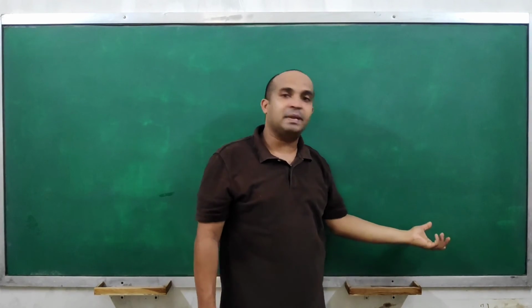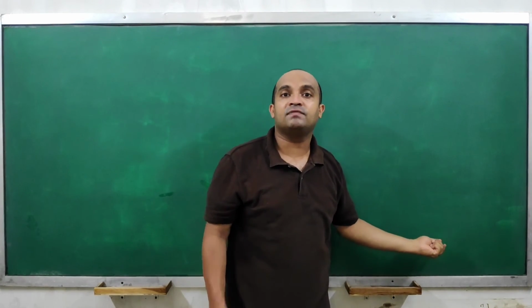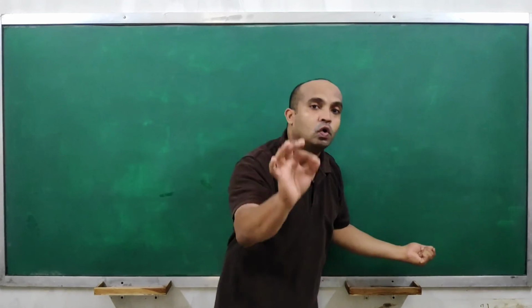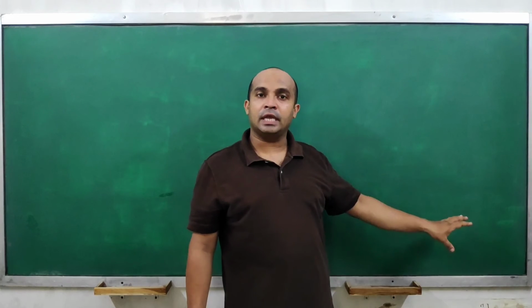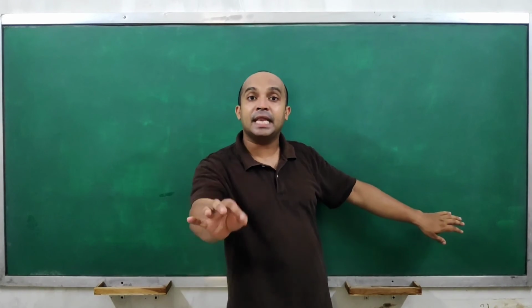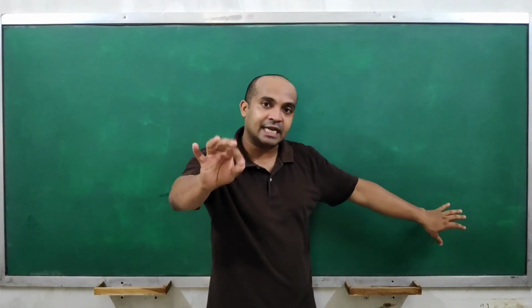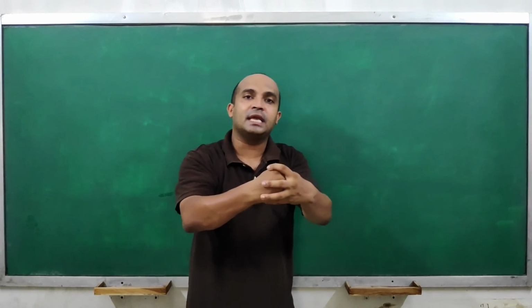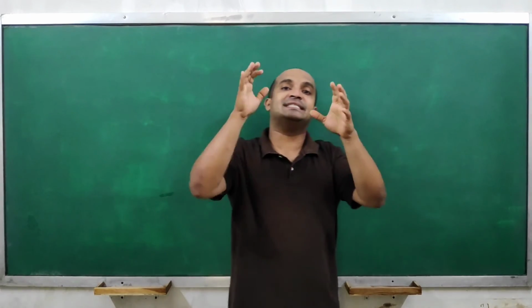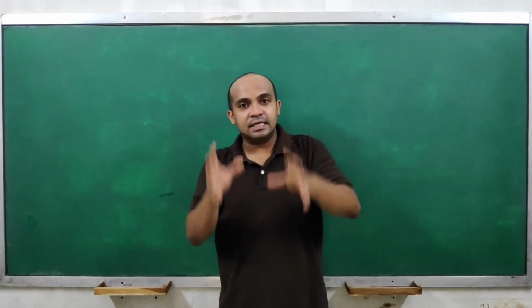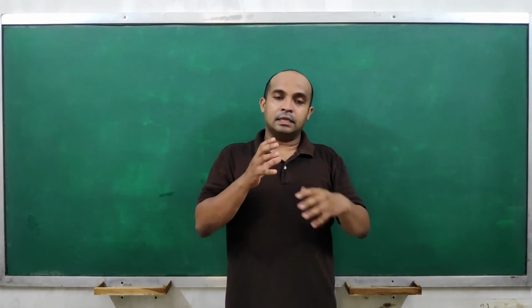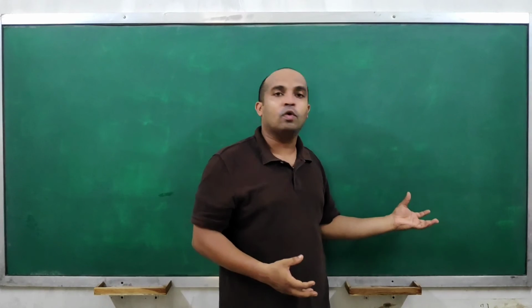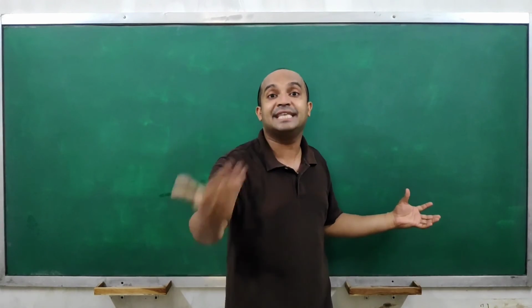Now this male gamete gets fused with the female gamete which is present inside the ovule. Understood? So inside this ovule, the male gamete and female gamete fuse with each other, forming a zygote. Understood? And this zygote will lead to formation of the embryo. And during this time, the whole ovule gets transformed into a seed.